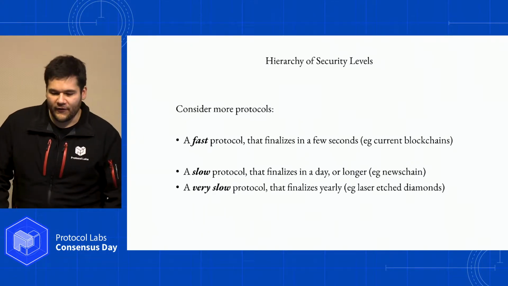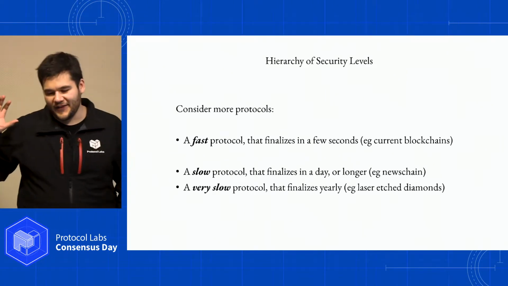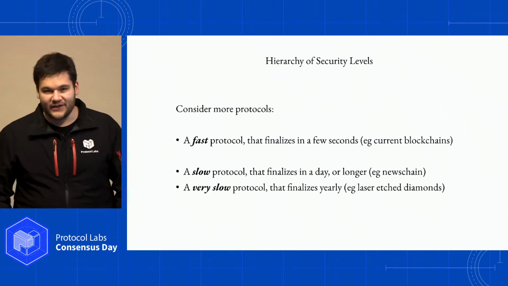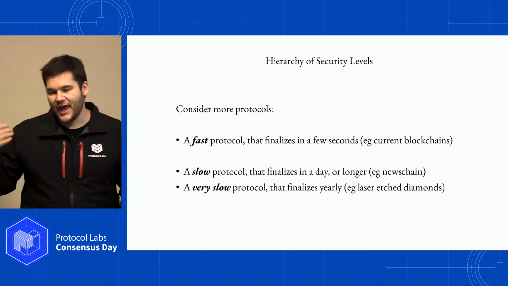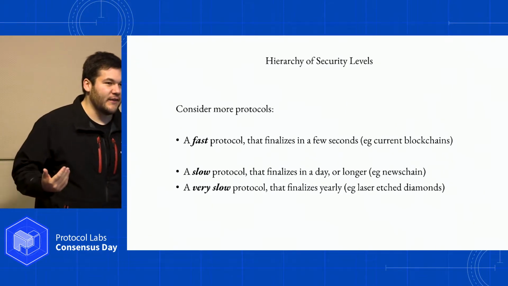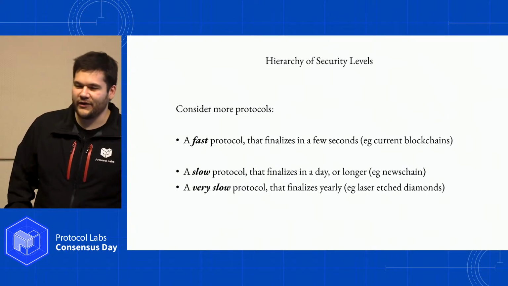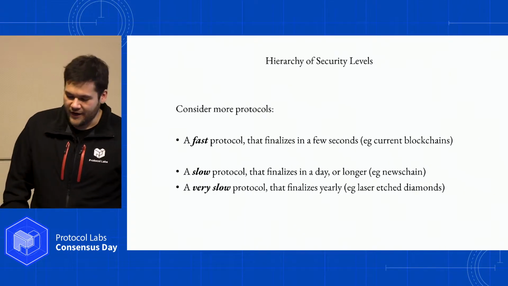Now you can even think of a drastically slower protocol that finalizes yearly, where we take the state and then we etch it into diamonds or DNA or something, and we embed it into the world in some way that becomes extremely difficult to overturn, and we now have something that's truly immutable, right? So when people tell me that the Bitcoin blockchain is immutable, it's like, well, it's all bits in a hard drive anyway. If we EMP the surface of the planet, that's going to be kind of gone.